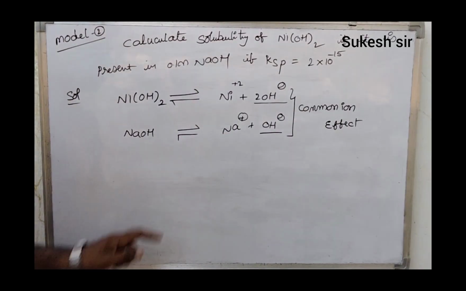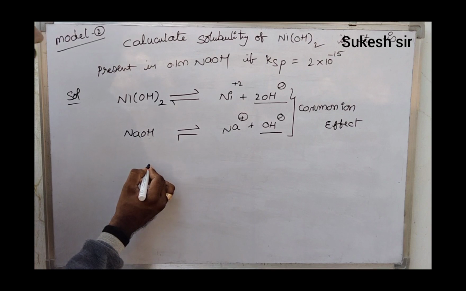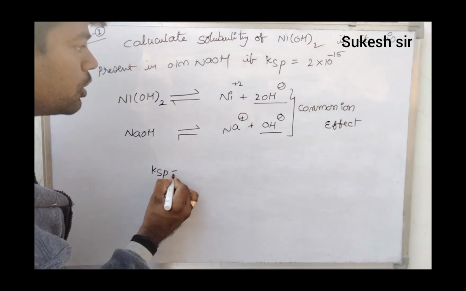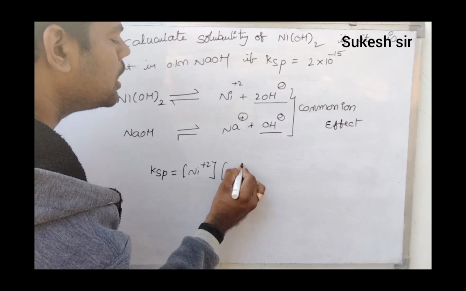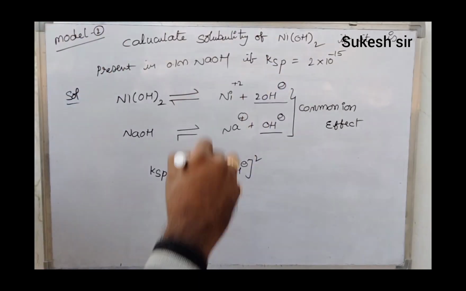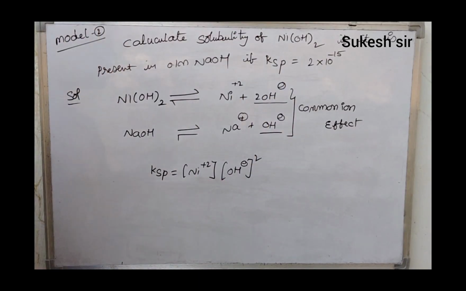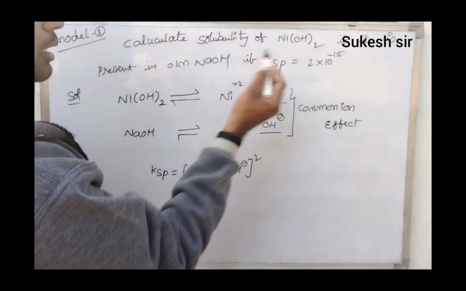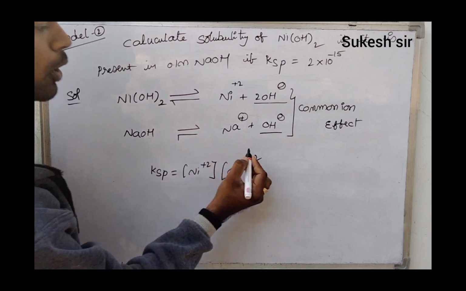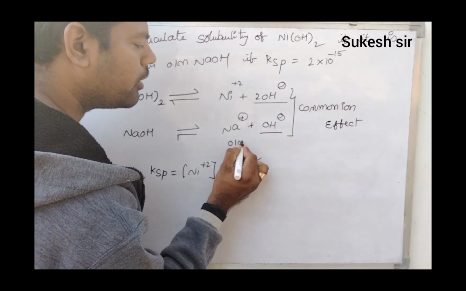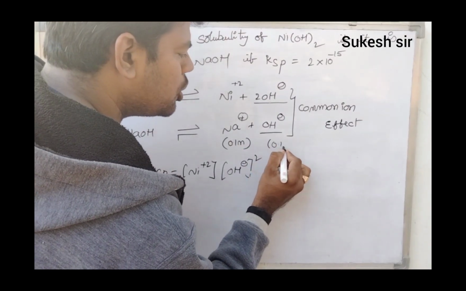First write down what the KSP value will be for the first one. KSP equals concentration of Ni2+ into concentration of OH minus squared. Is it right or wrong? If you observe here, NaOH is there, and how much quantity? 0.1. Therefore, I wrote 0.1 molarity here. This is also 0.1 molarity.